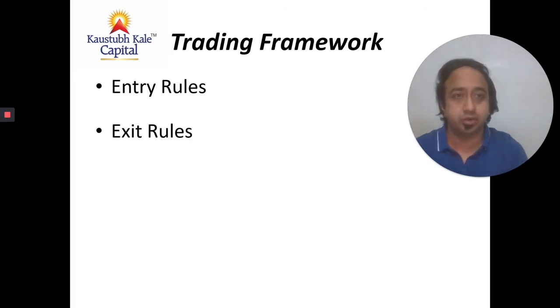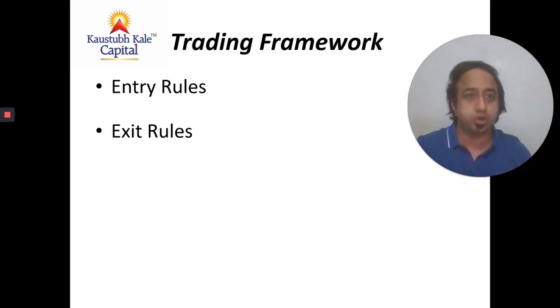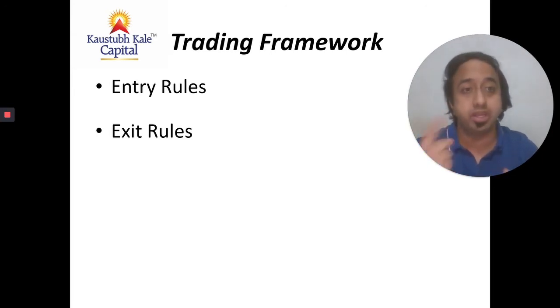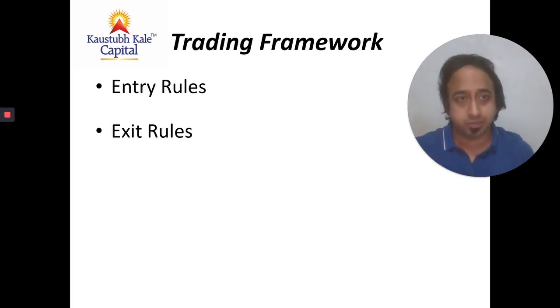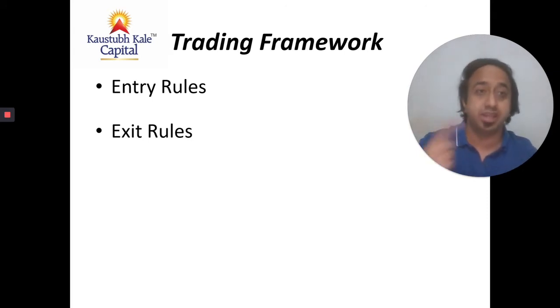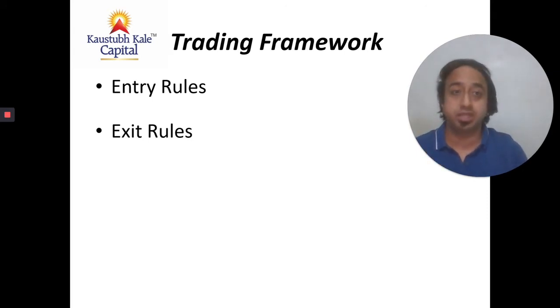Similarly, you have an exit rule. Now this can be either to book profits or to book your stop losses, both of which are very, very important in trading. So once you have the entry rules set, your trade gets triggered, you enter a trade, you have to already know in advance what are the parameters that, if triggered, you will exit the trade, whether in profit or in losses. There's a concept called trailing stop loss, which is also something that's very important here.